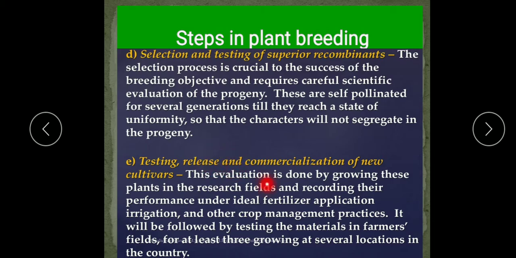And the last step is the commercialization. What is done in commercialization? That is the distribution of the seeds to the farmers in the last step. The seeds of the new variety are multiplied and obtained in large number, and then they are certified by NSC, National Seed Corporation, and then they are distributed to farmers, because the benefits from the improved variety can be realized only when the farmers grow it commercially. So understood? Testing, release and commercialization.